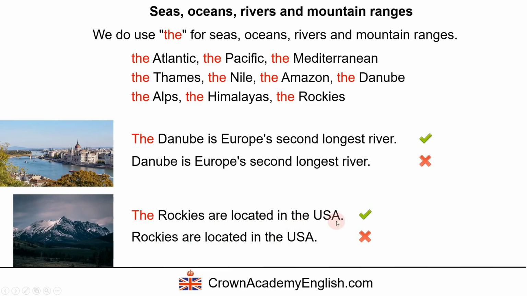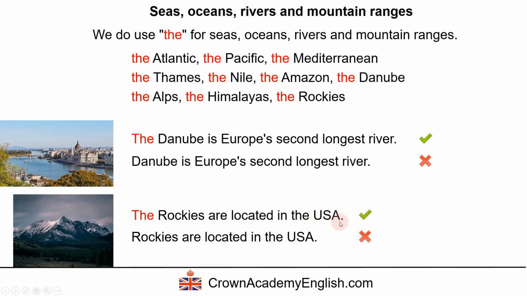Notice here, this is an interesting example. We have the word the here before the abbreviation USA. And that is because USA is an abbreviation for the United States of America. Remember the rule earlier, if a country has the word United in it, then we always have the word the before it.